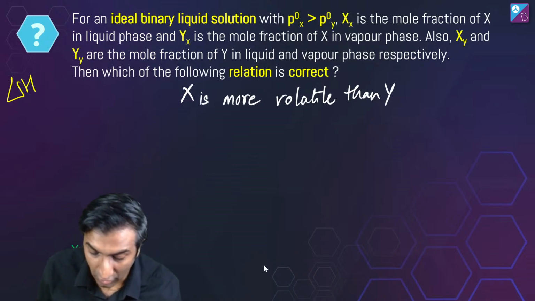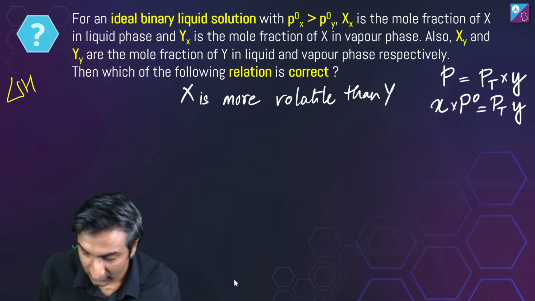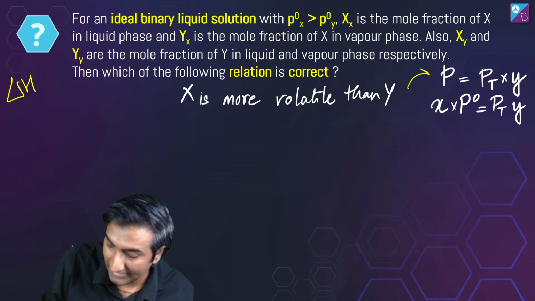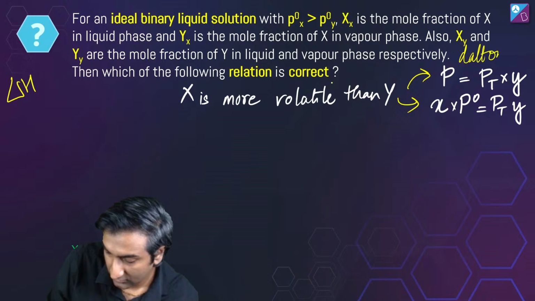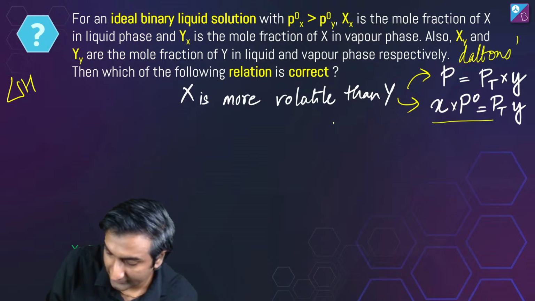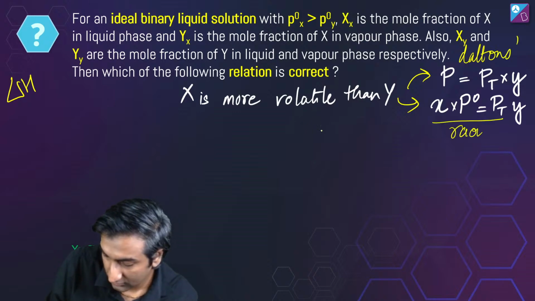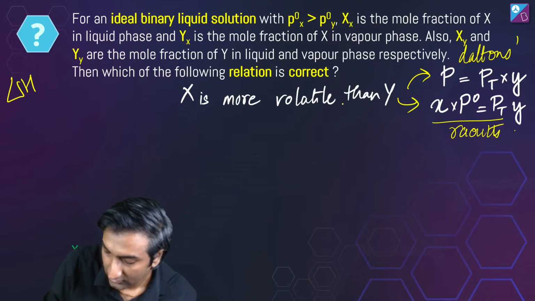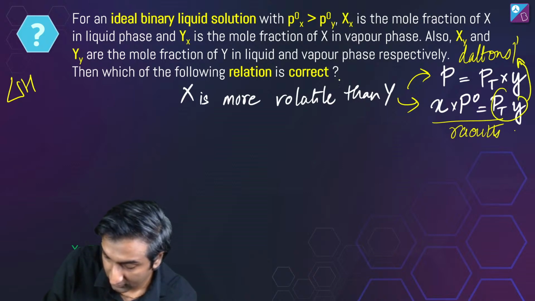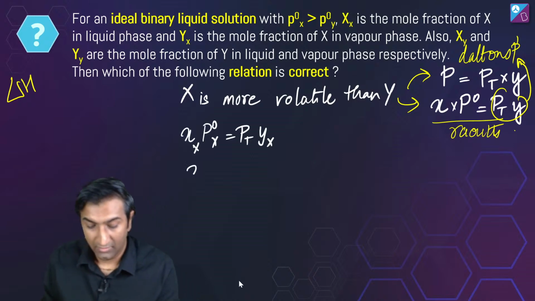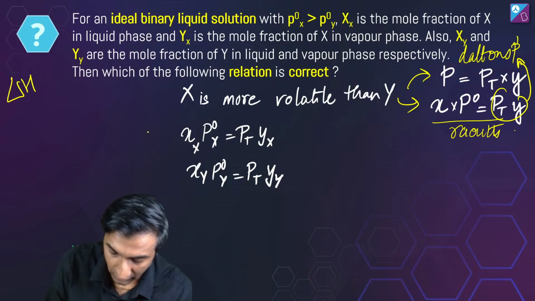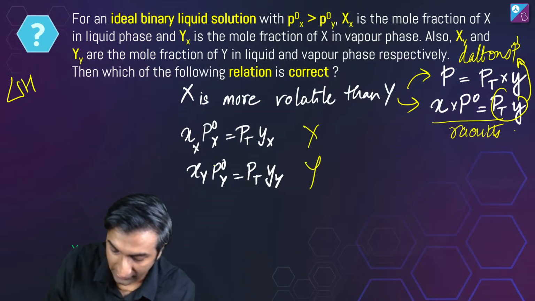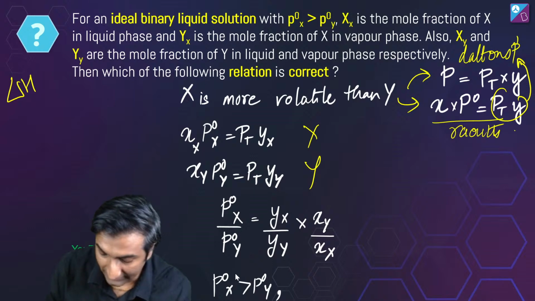X is definitely more volatile than Y. Okay, so I can write these things down. This is from Dalton's law, and this is from Raoult's law. This is simply P_A. The P is the actual pressure. So I write it down for both of these, for X and for Y.